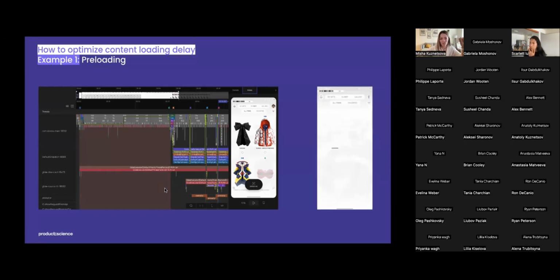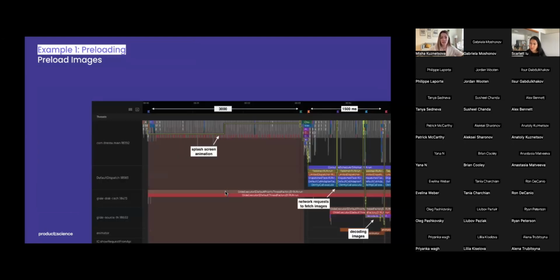DRESSX uses the Glide library, which offers advanced features like image transformation and GIF support. But for apps that use a lot of images, it's important to preload them as soon as possible. Let's dive into the execution path that the Product Science tool shows us. So what we see here, the first 3 seconds is an animation of the splash screen. And only after finishing this animation, we see scheduled network requests to fetch images. Together with the decoding process, it takes an additional 1.5 seconds of user's wait time.